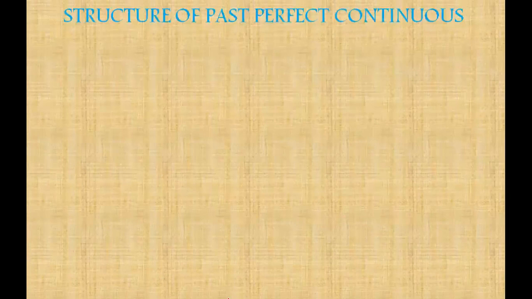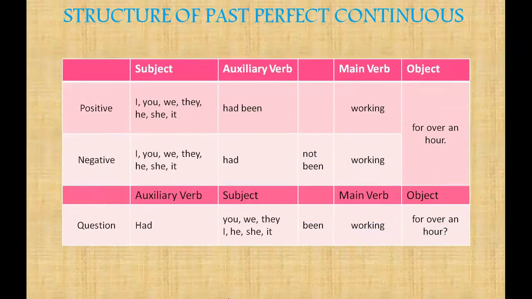So we'll see the structure. Again, the structure is very simple. For all the subject pronoun types, you have had, been. So here's one extra, been, for the perfect continuous, and since it is continuous, you have the ing form. We had been working for over an hour. She had not been working for over an hour. Usually we don't have this kind of sentence, but just for reference I have given it to you.